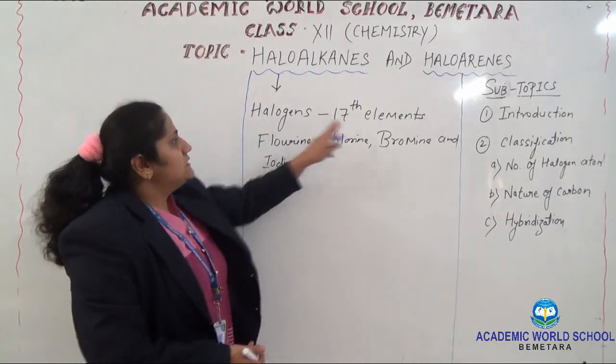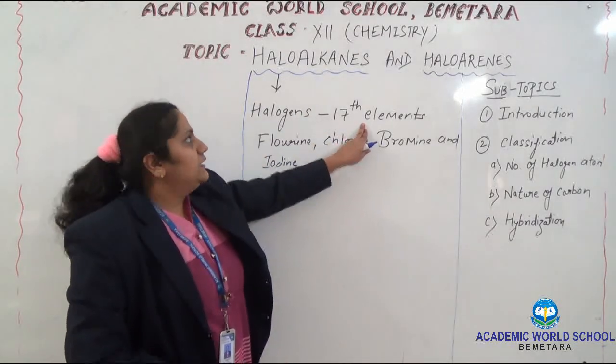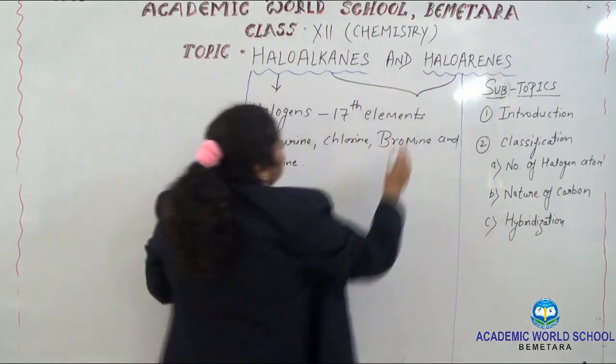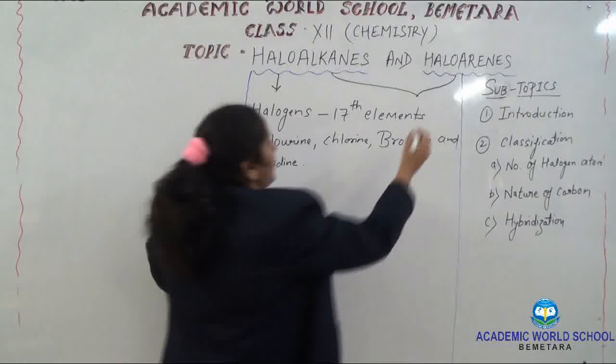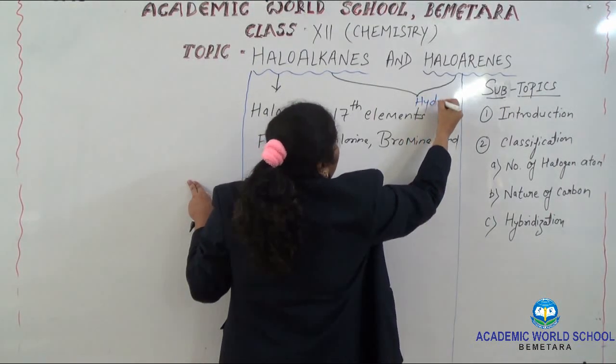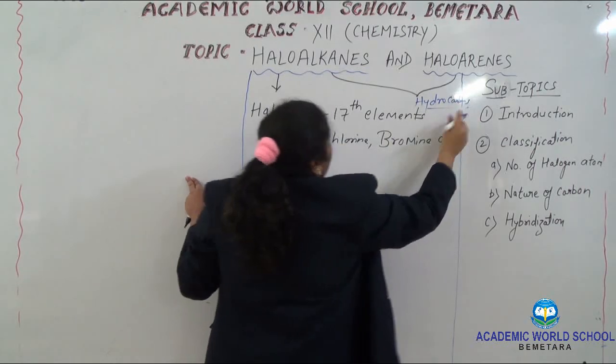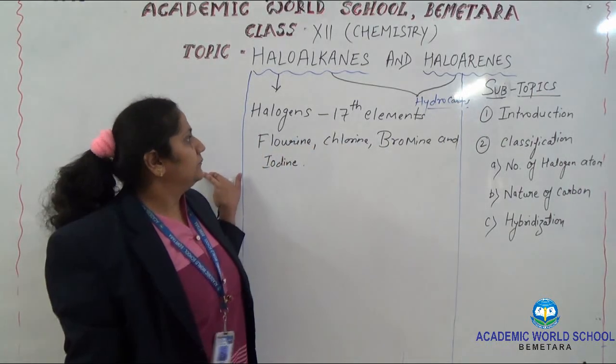So, halogens belong to group 17 elements, and this whole part, alkanes and arenes, comes from hydrocarbons.